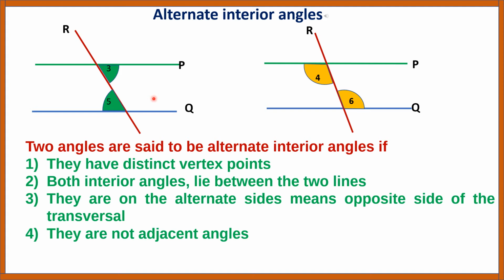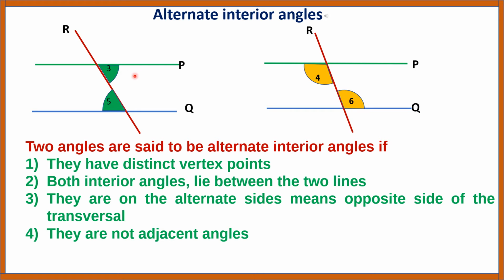We already know about the interior angles. Interior angles lie between the two lines. Now, alternate side of the transversal means opposite side of the transversal. Interior angles on opposite sides of the transversal are called a pair of alternate interior angles. Here, angles 3 and 5 are a pair of alternate interior angles. They are within the two lines and they lie alternately, or on the opposite sides of the transversal.